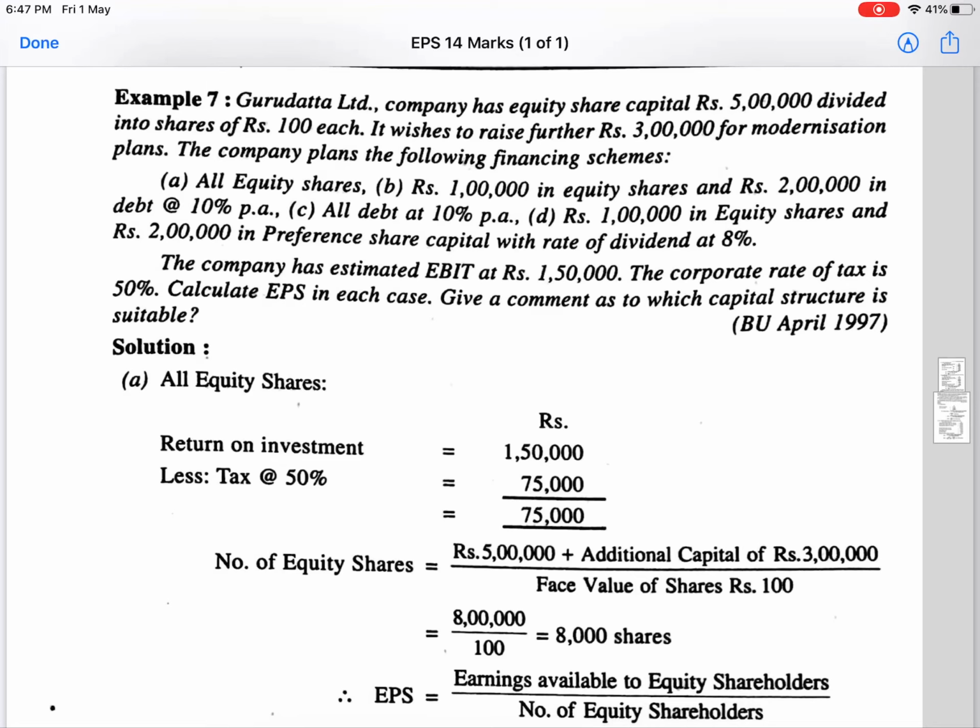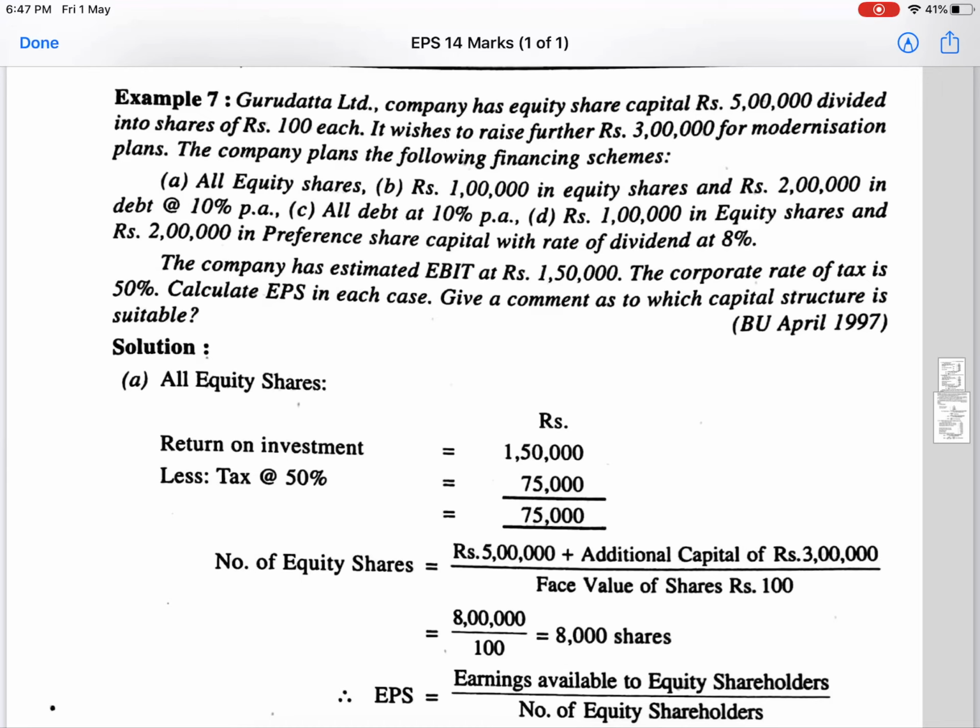The company has estimated EBIT at rupees 1,50,000. The corporate rate of tax is 50%. Calculate earning per share in each case and give a comment as to which capital structure is suitable.